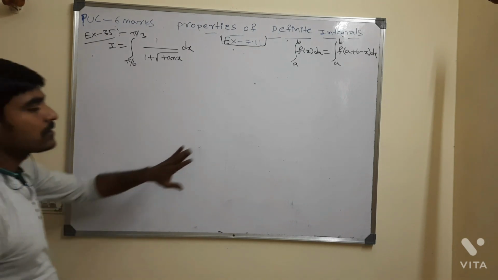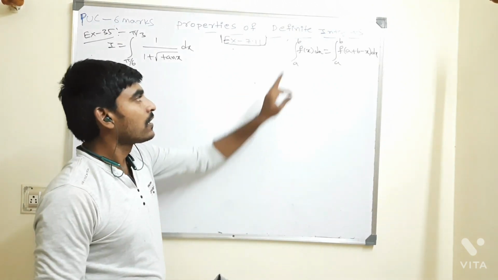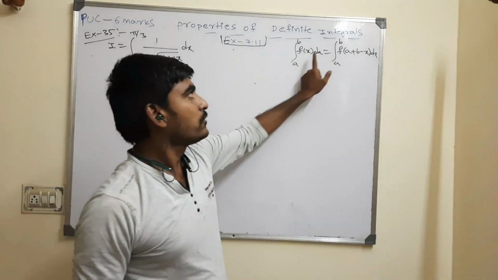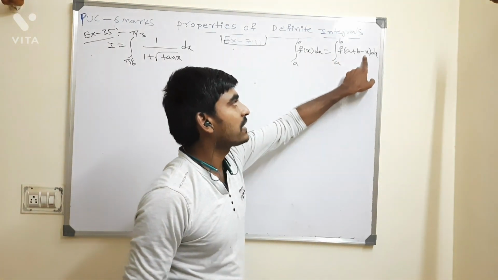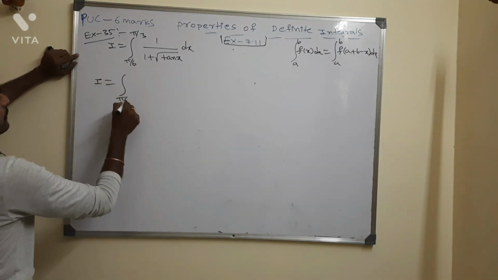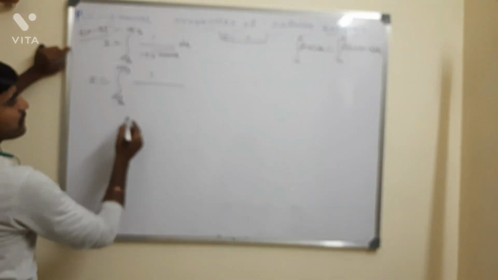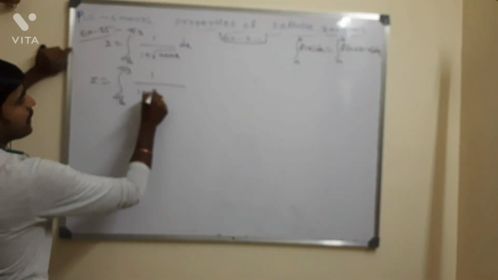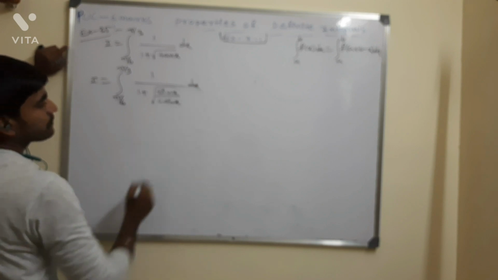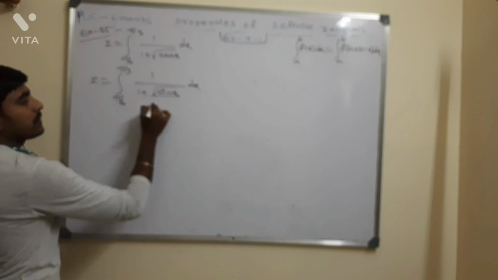Please observe. Till now I solved the problems based on the 0 to a property. Now I am having a to b. If you are having a to b, what I am telling you is to write a plus b minus x in place of x. So I equals the integral from pi by 6 to pi by 3. Before applying this, we need to change tan x: 1 divided by square root of sin x by cos x, whole dx. Again, you can split it separately, root of sin x by root of cos x.